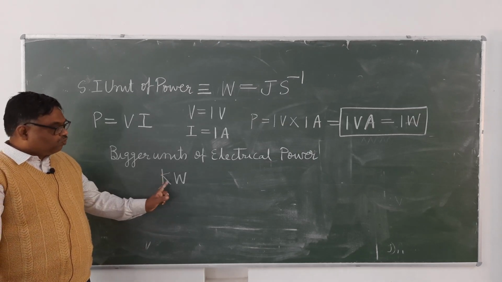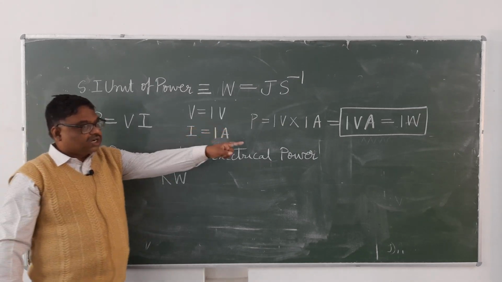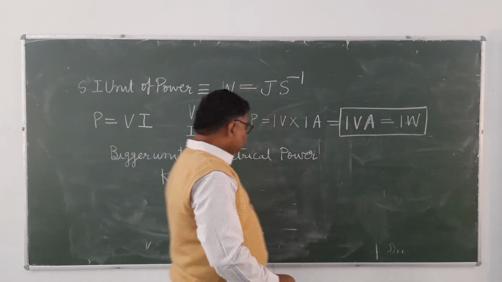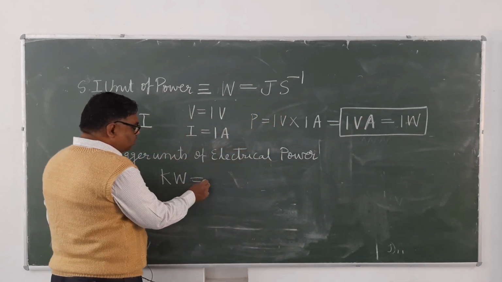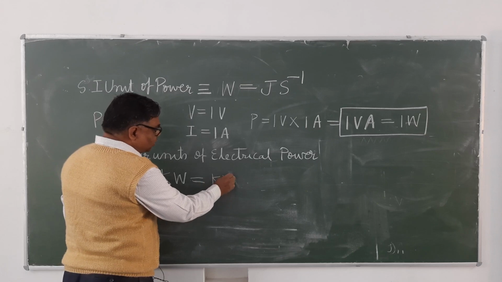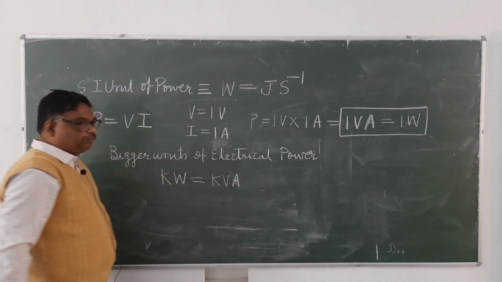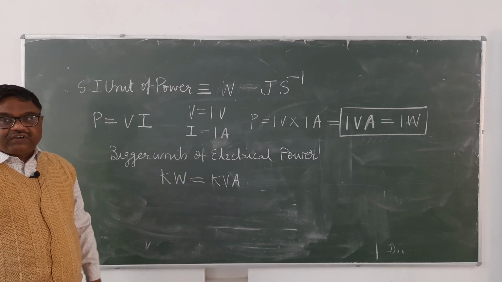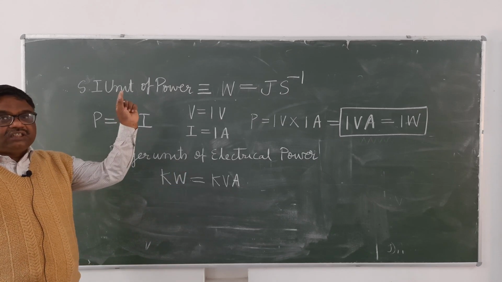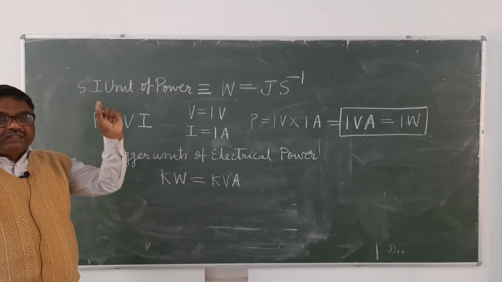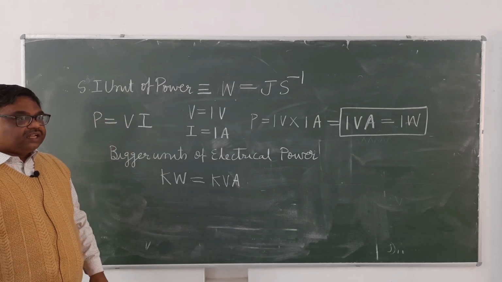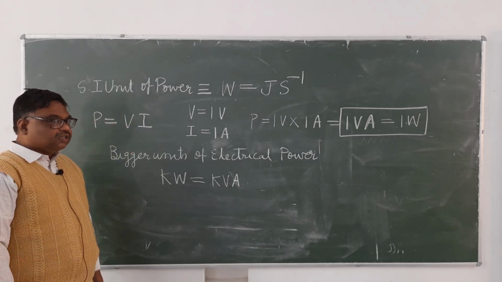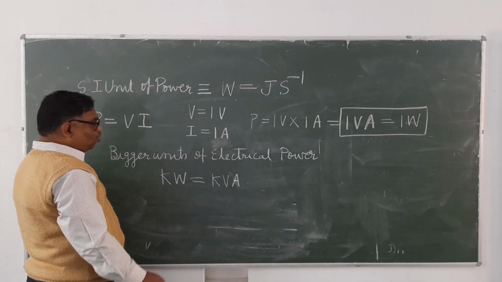So watt means volt ampere, and kilowatt means kilovolt ampere. It's clear? Now if you see the stabilizer of the refrigerator, on that it is written 0.5 kVA. That means 500 watt. It's clear?